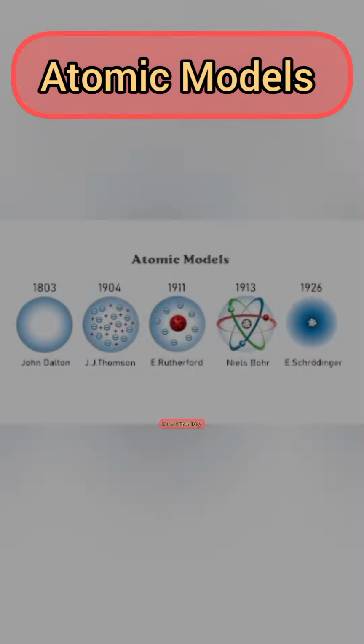First one is the Dalton's atomic model in 1803. John Dalton proposed that all matter is made of tiny indivisible particles called atoms. Atoms of the same element are identical. Different elements have different atoms. Atoms combine in simple ratios to form compounds. And limitation is that it couldn't explain the internal structure of atoms or subatomic particles.